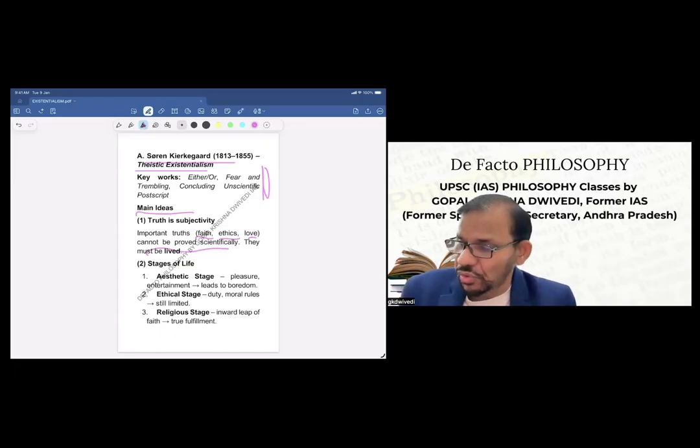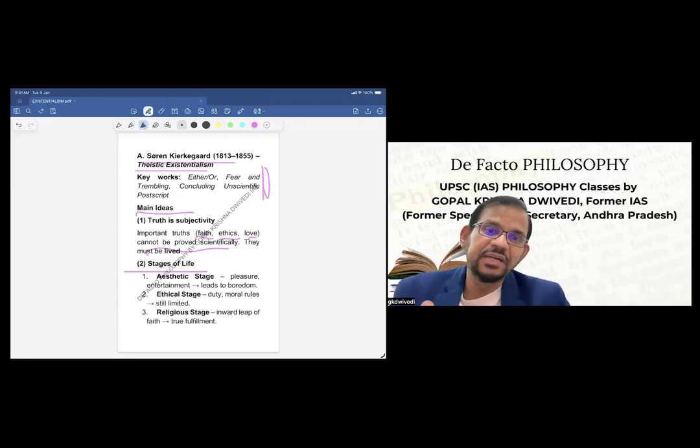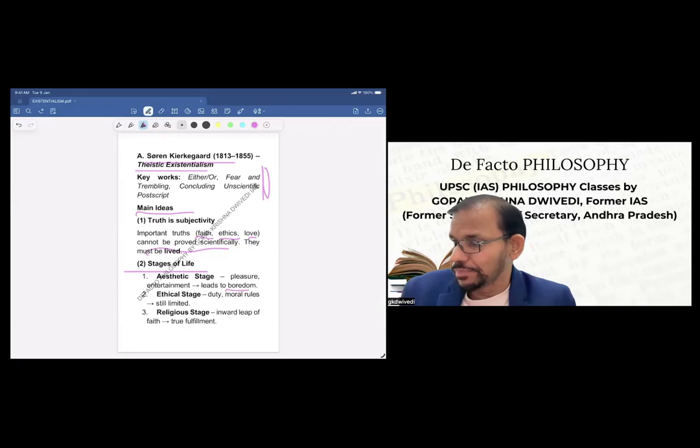Then he also lists stages of life. One is the aesthetic stage, where pleasure or entertainment is the choice of the individual, but it leads to boredom. Second is the ethical stage, where one chooses duty and moral values, but here also the result is limited.